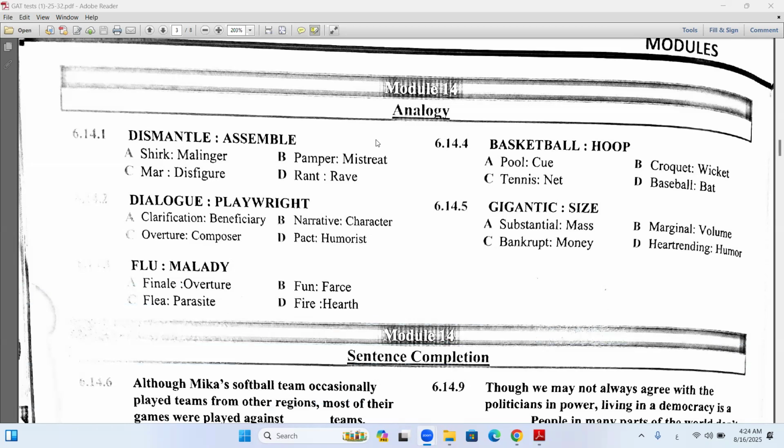So this is the first section. Can you go dismantle and assemble? It's pamper, mistreat. Perfect here, because dismantle means to break something down into pieces, for example a piece of furniture. But the opposite here is to assemble, to put things together. Pamper here means to overcare about someone, and the opposite is to mistreat someone. So pamper and mistreat are opposite. They show the same relationship. They're antonyms here. Dismantle, to break down something. Assemble, to put together.